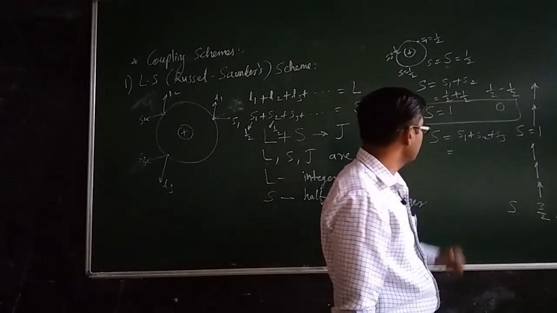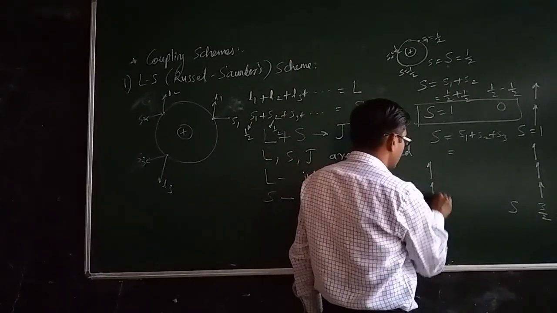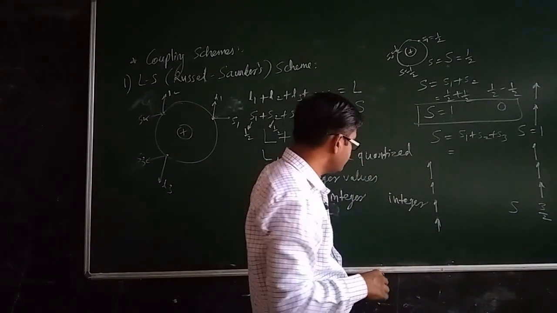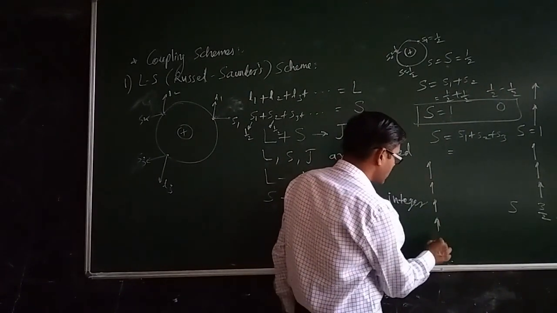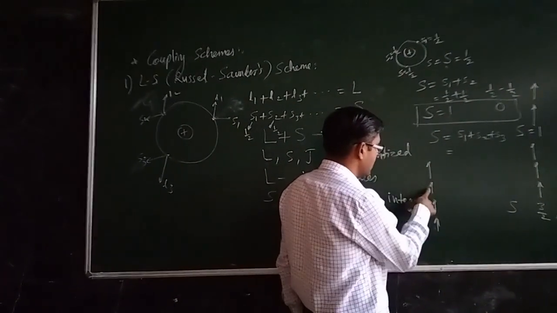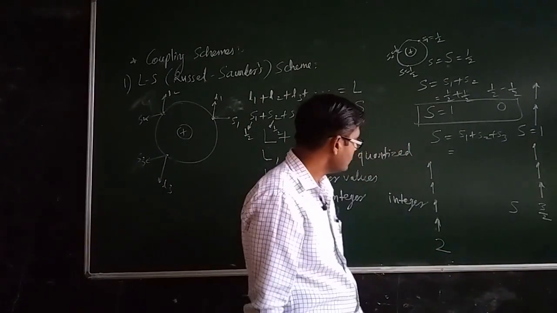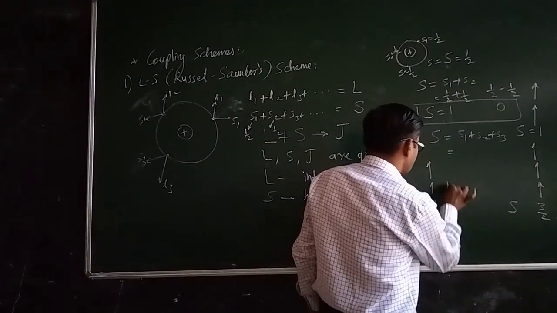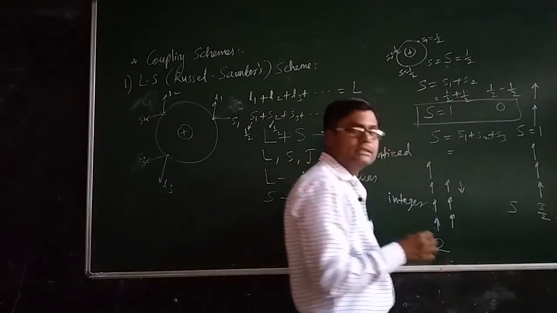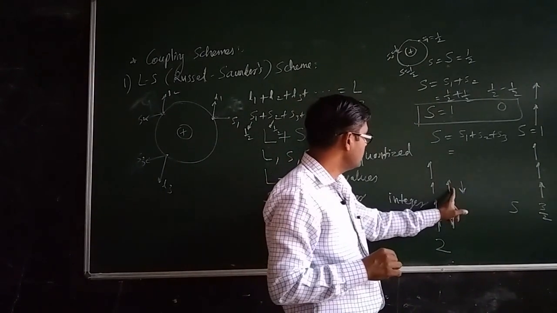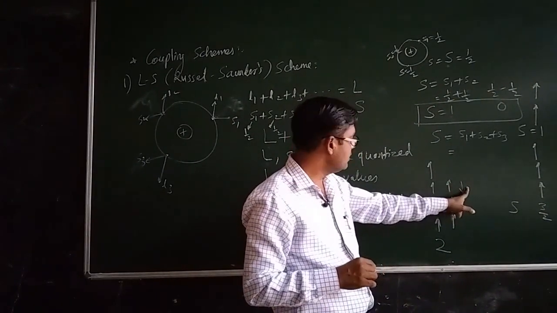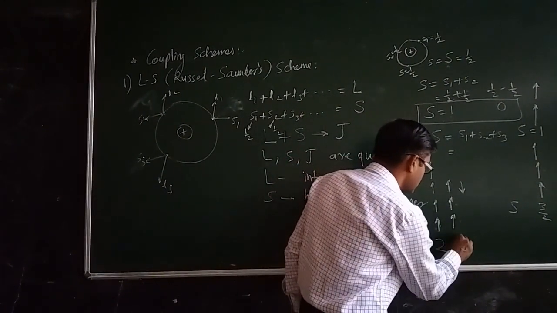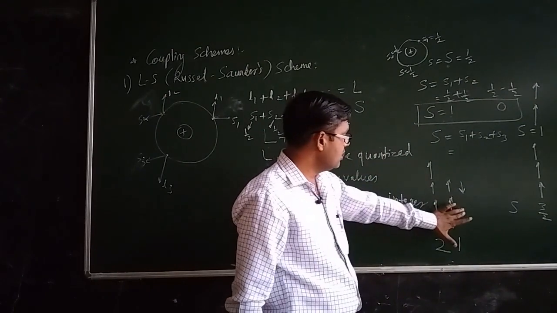What if there are 4 electrons? It may happen that all the 4 electrons have the same direction of spin. So the value of S will be equal to half plus half plus half plus half, that is 2. And in some cases, what may happen is that 3 electrons are in the same direction and 1 electron is in the opposite direction. So the spin of this electron will be cancelled by the spin of this electron, and we will have the effective spin given by these 2 electrons only, and half plus half is nothing but 1. So this is one of the possibilities.